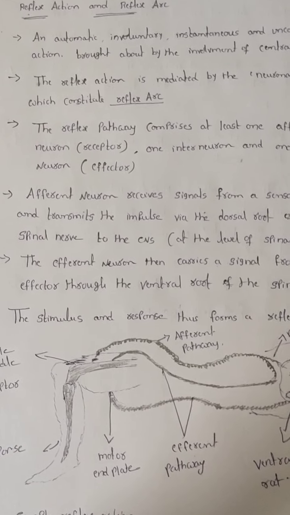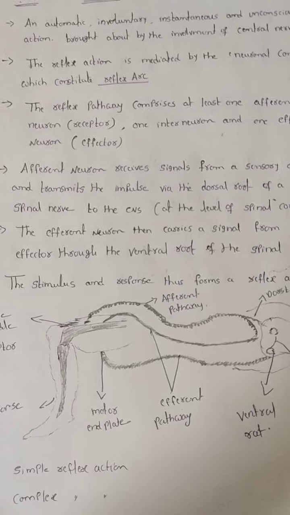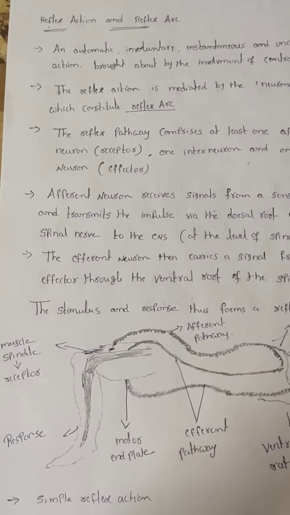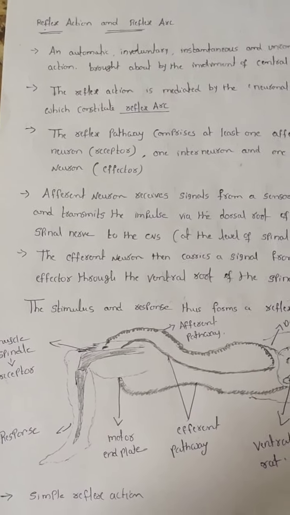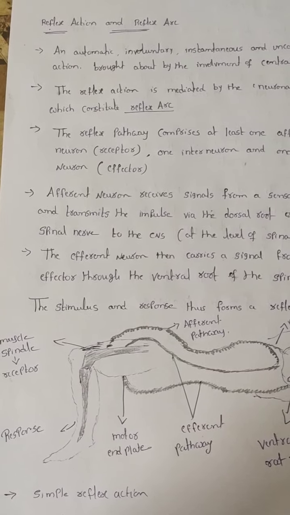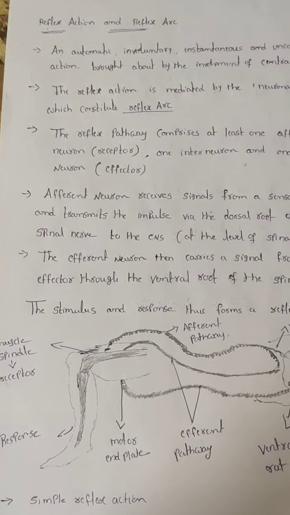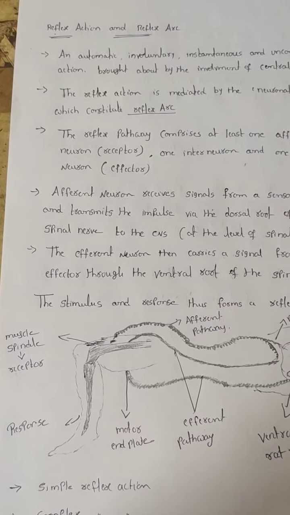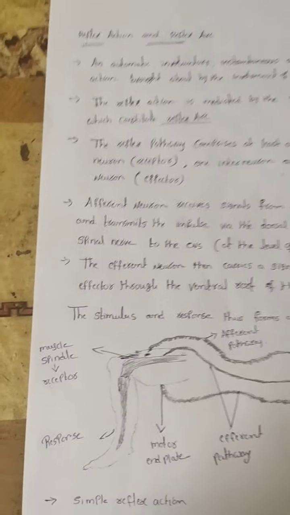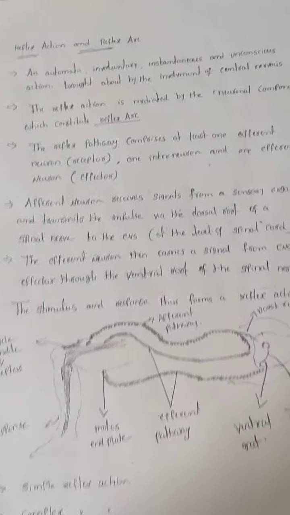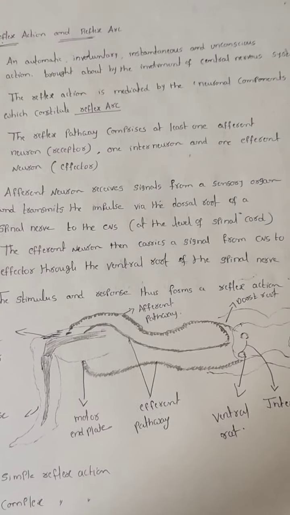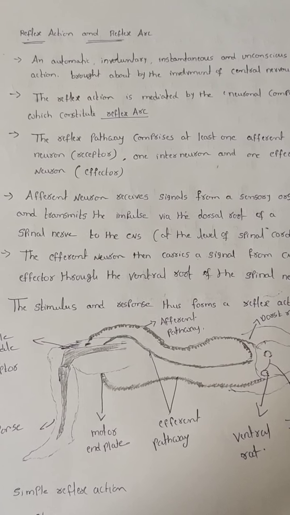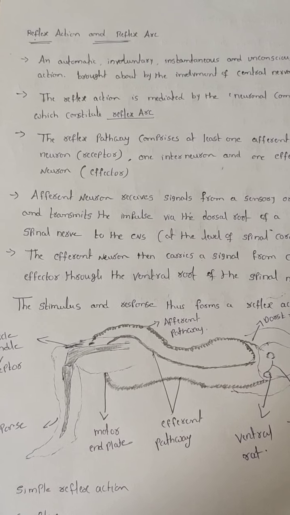Best example, suppose when you are walking, at the time your foot touches a pin, the pin enters into your foot. At the time what will happen? Suddenly you lift your leg, or if anybody pinched you, suddenly you turn. It means it is an automatic action, involuntary action, controlled mainly by the central nervous system, that too mainly by the spinal cord. That's why keep in mind, all the process is not able to enter into the brain.